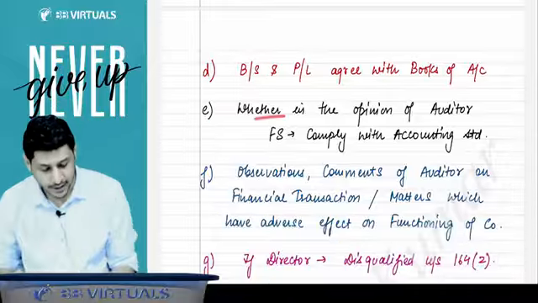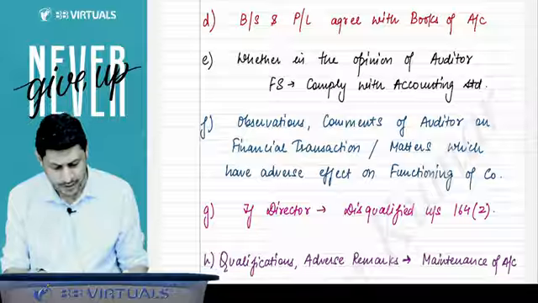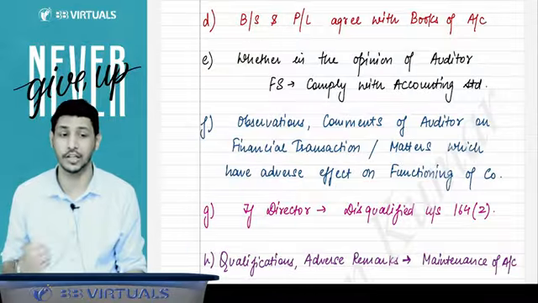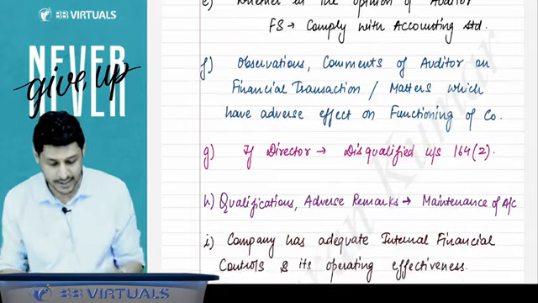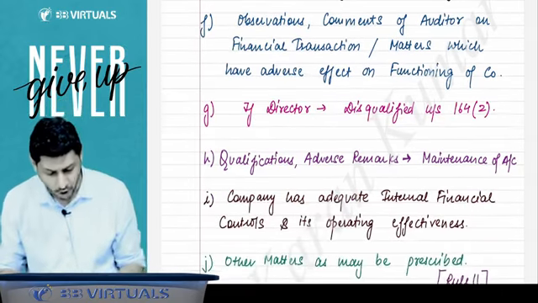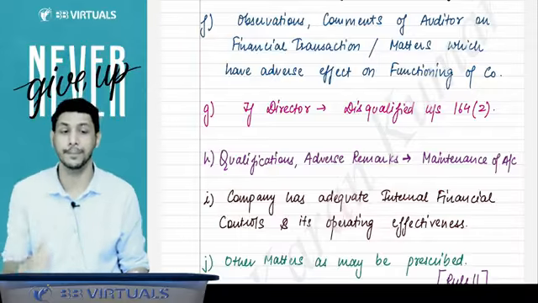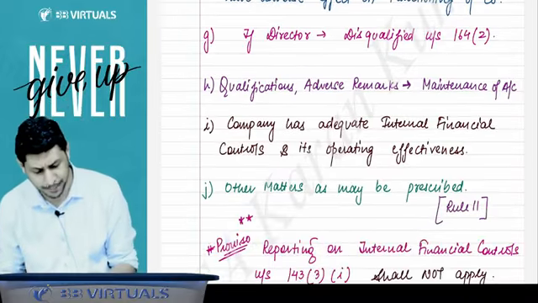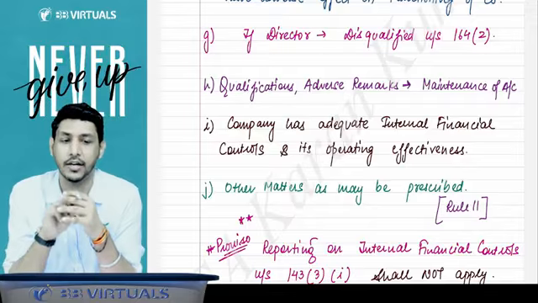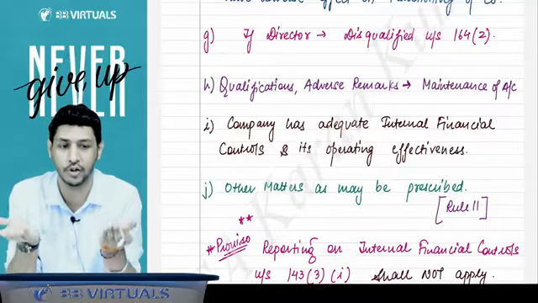Whether in the opinion of the auditor, the financial statements comply with the accounting standards or not. Whether the negative comments or observations of the auditor have any adverse effect on the functioning of the company. Whether there is any director who is disqualified under section 164 subsection 2. Whether the auditor has issued any adverse remark on the maintenance of the accounts of the company. Whether the company has adequate internal financial controls, whether they are in place and operating effectively or not. On this you have to tell in your audit report.